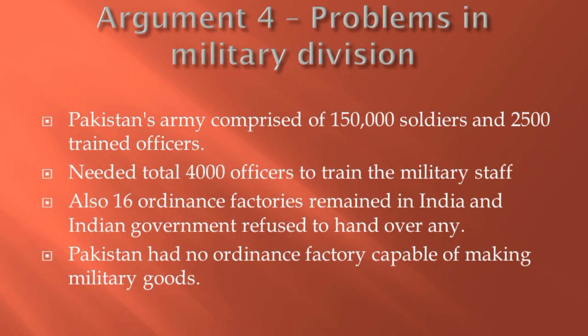Now, the next argument is dealing with the military. Pakistan needed armed forces and military equipment to ensure its security. A big problem for Pakistan was that its army, comprising 150,000 men, needed 4,000 officers. There were only 2,500 trained Muslim officers, as the British Indian Army had favored Hindu officers. Also, all 16 ordnance factories were in India and it refused to hand over any to Pakistan. Consequently, Pakistan had no ordnance factory capable of making military goods.